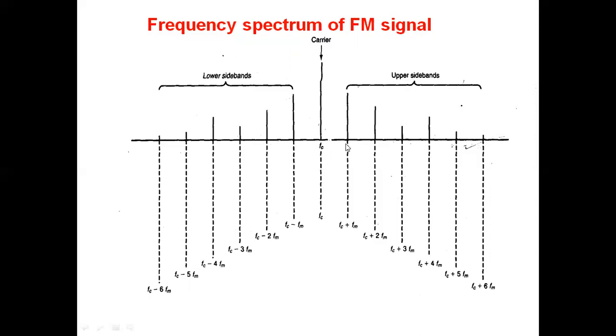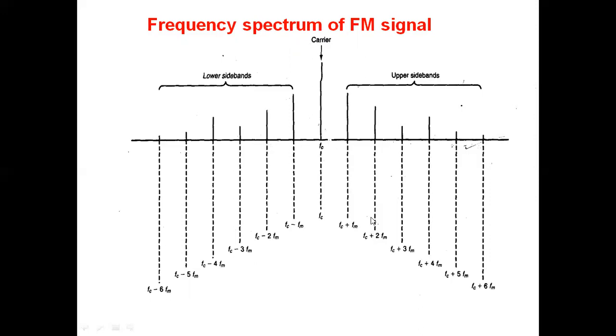The distance between them is 2 FM. 1 times 2 FM, one significant sideband, capital N into 2 FM. Capital N is 1 here. Capital N means one pair of sidebands. If we take one pair of sidebands, 1 times 2 FM. If you take two pairs of sidebands, 2 times 2 FM, that is 4 FM.